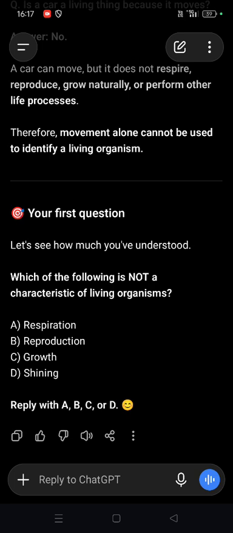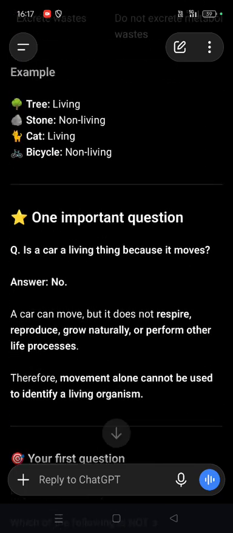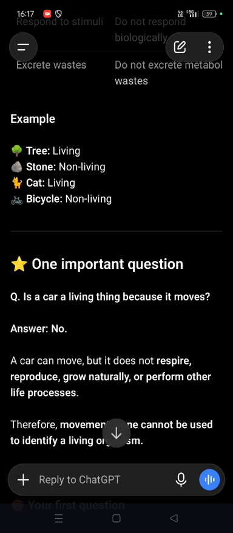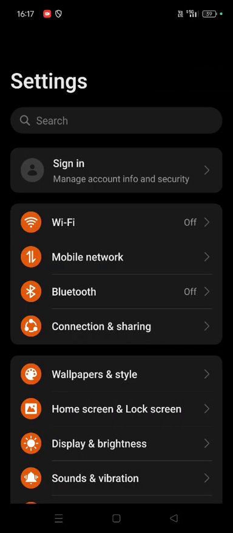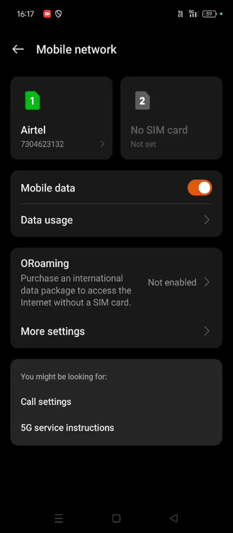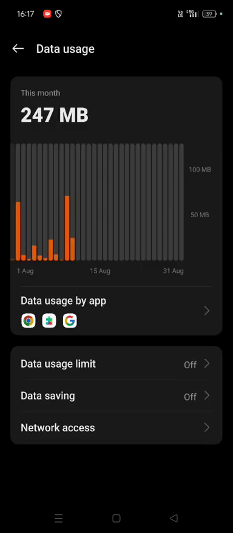See, it's got the context. It has explained the chapter well, but lots of the things will be a bouncer to the sixth standard child. Now let's see the data consumption in this. See, now it has also consumed a very reasonable amount of data, that it has consumed 6 MB of my data. That is quite acceptable.